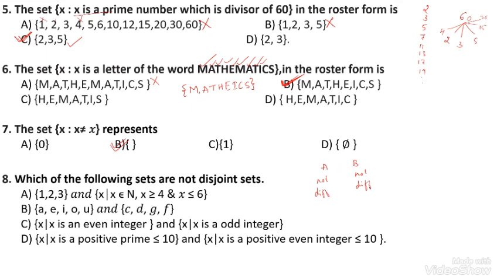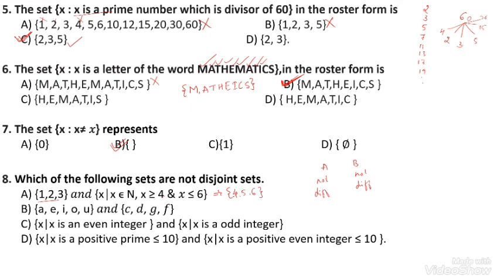A and B are said to be disjoint sets if the elements of A are not present in B. Here 1, 2, 3 and x belongs to the natural numbers, x is greater than 4 and less than 6. Here 1, 2, 3. For this one set, I can take the elements where the value of x is greater than or equal to 4, that is 4, 5, 6.